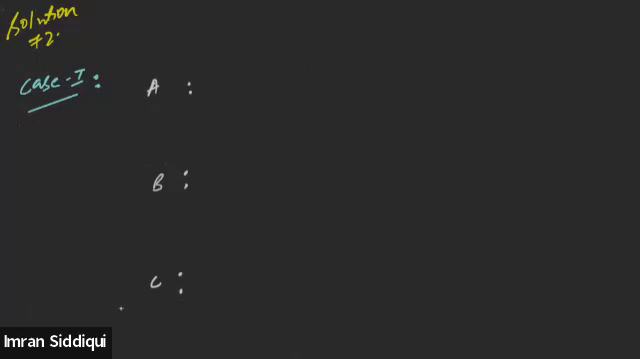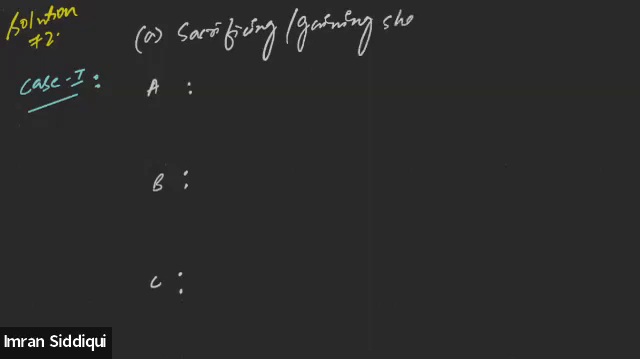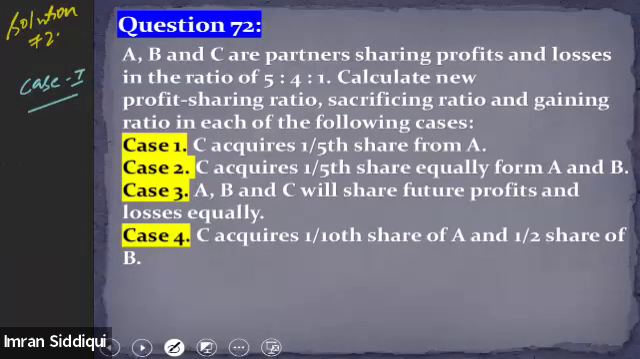Whenever we need to find out the sacrificing share, the first thing that we are required to do is find the sacrificing or the gaining share. For that purpose, we have to apply the formula: new share minus old share. So what is the new profit sharing ratio of the partners in the question? All right, we need to find out the new profit sharing ratio.